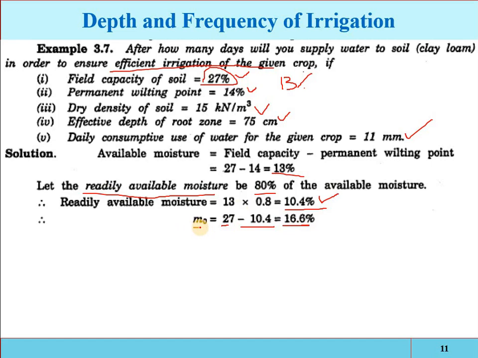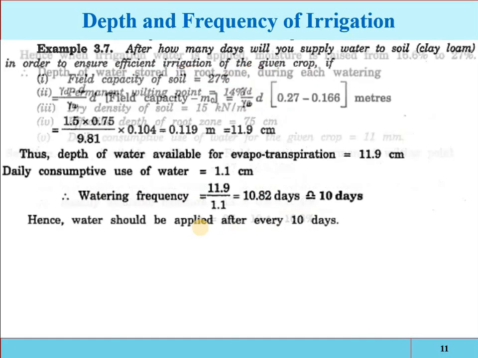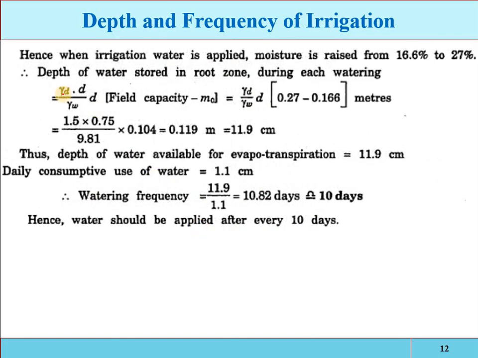Now how much water is utilized by the plant? So see, the unit weight of the soil, the depth of the root zone, field capacity minus the lower limit of the soil.